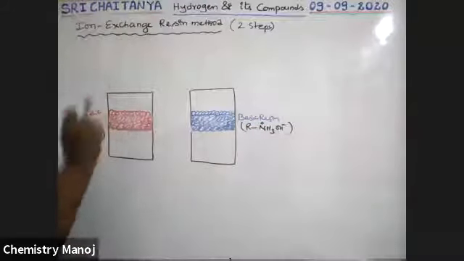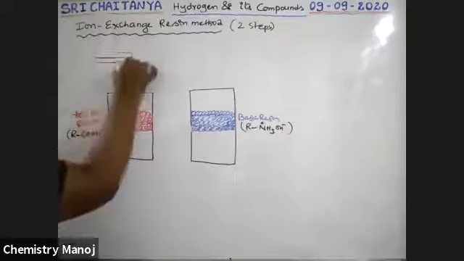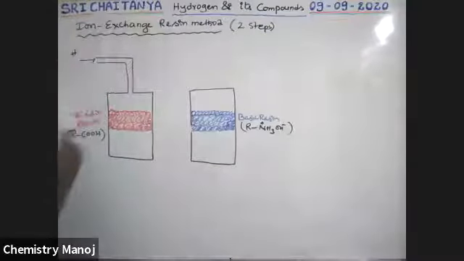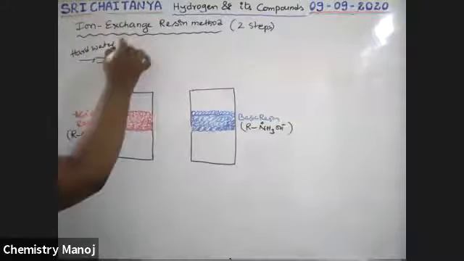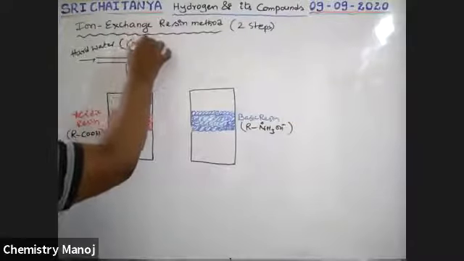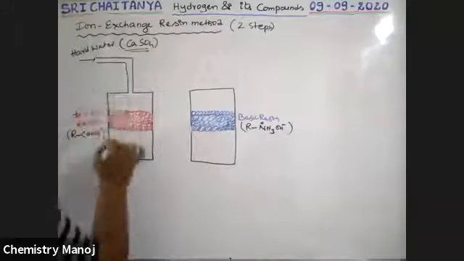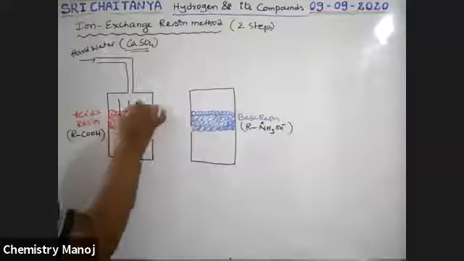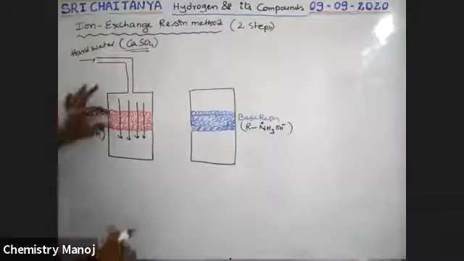Now through these resins, I passed hard water. Let us consider this hard water contains calcium sulfate. The calcium sulfate containing water is passed through these resins, because resins have some pores in them. Through those pores it is diffused.